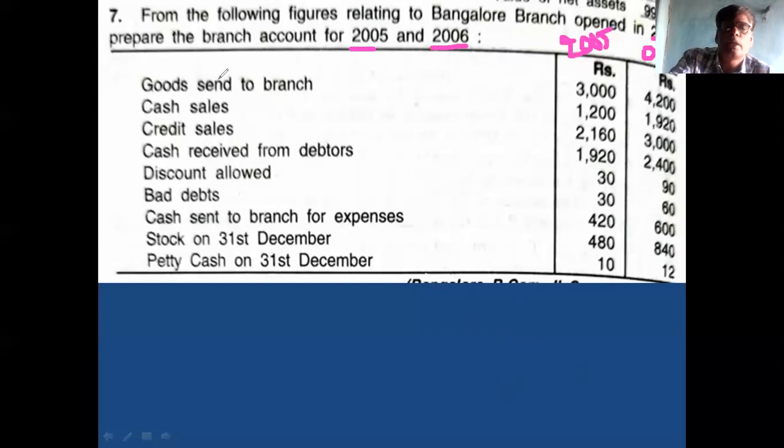You tell me, first item, goods sent to branch: debit side or credit side in the branch account? Debit side. Then cash sale: credit side. Credit sale, branch account: credit side?